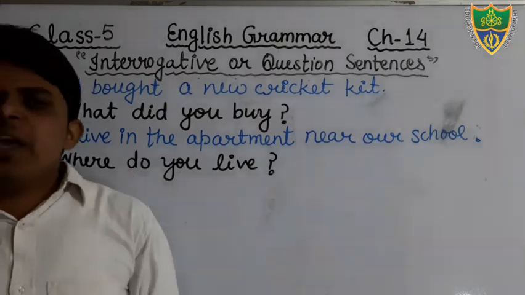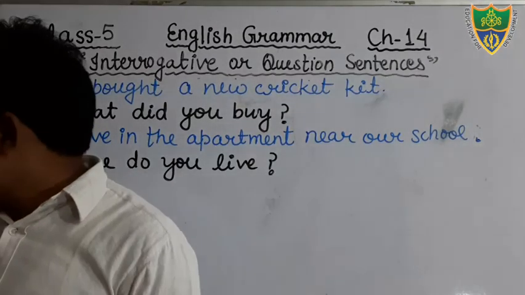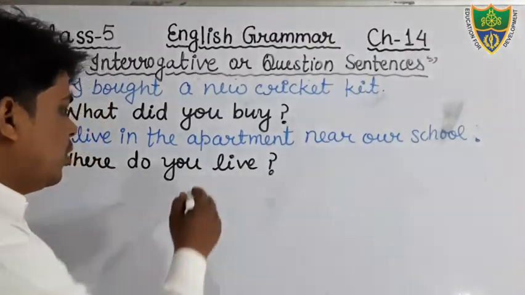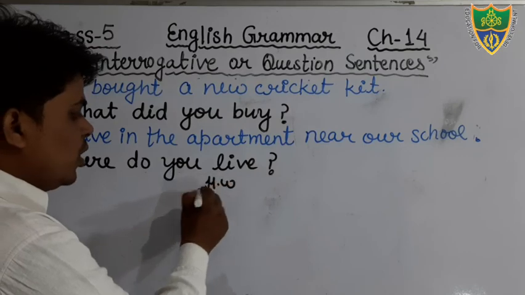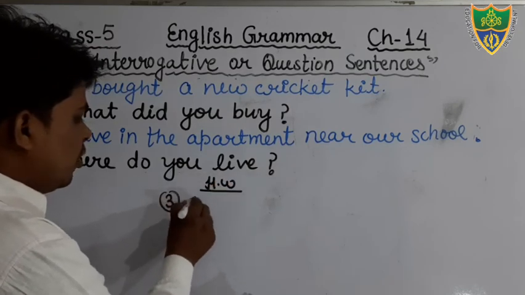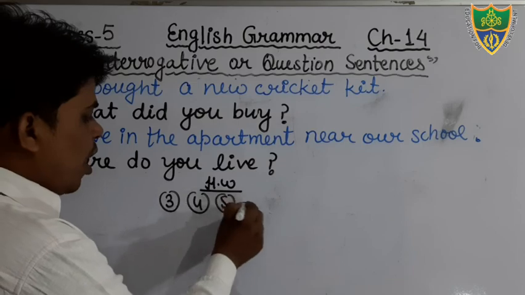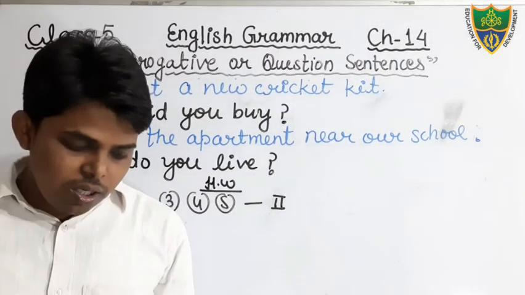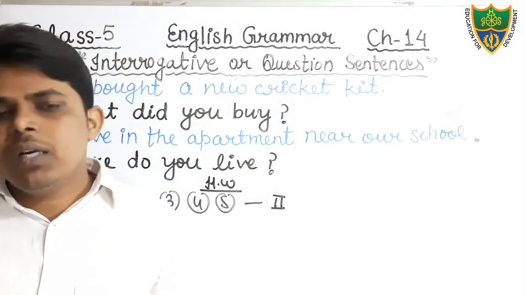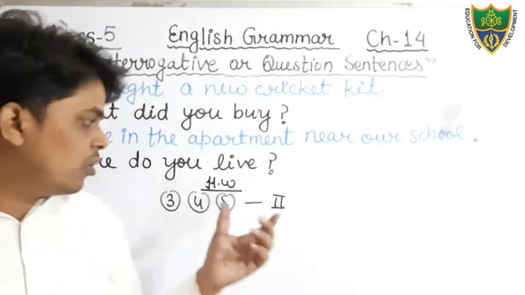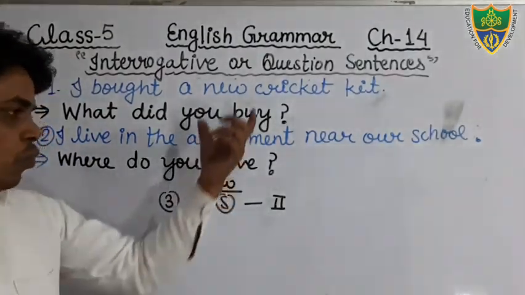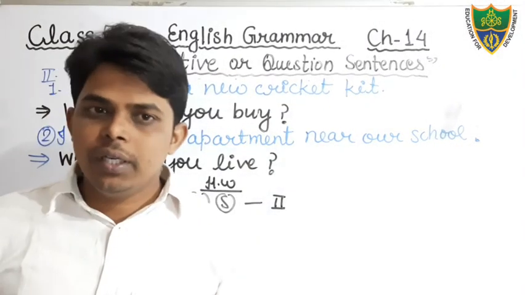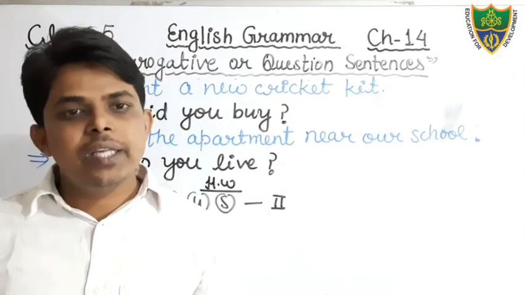Dear students, in this way you have to complete the exercise. There are 5 questions given in it. Okay, students, I am giving you homework. Your homework is to complete questions number 3, 4 and 5 of exercise number 2. I hope that you can do it. But if you have any confusion while changing into interrogative, you can ask on WhatsApp. That's all for today. In the next class, we will discuss the other exercises given in the chapter.